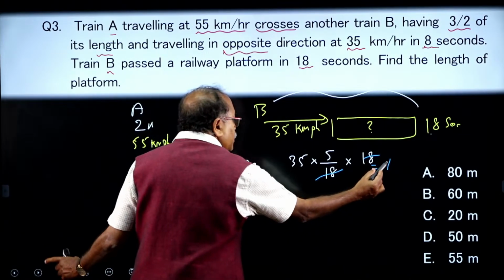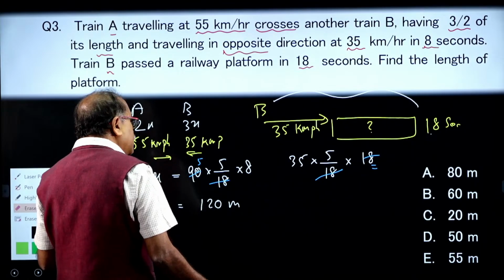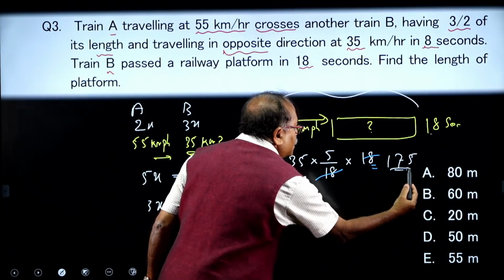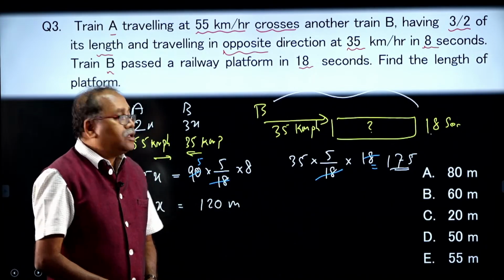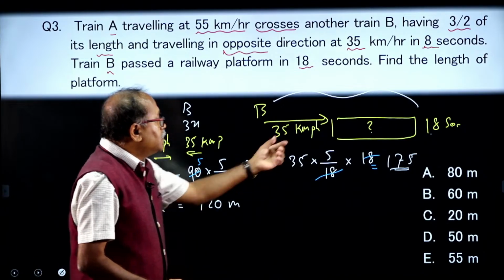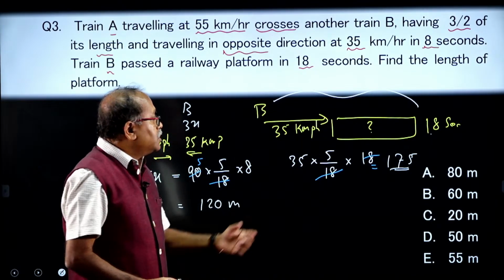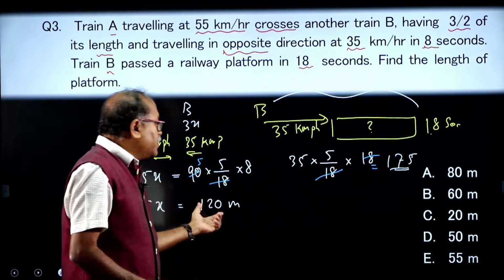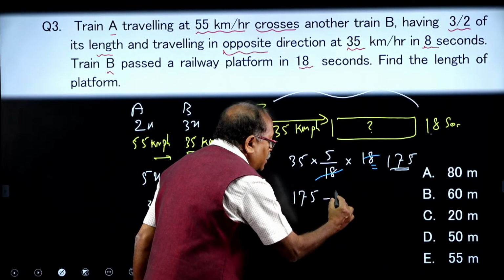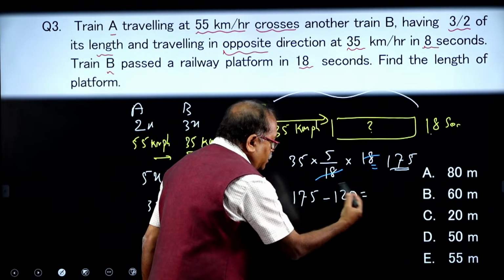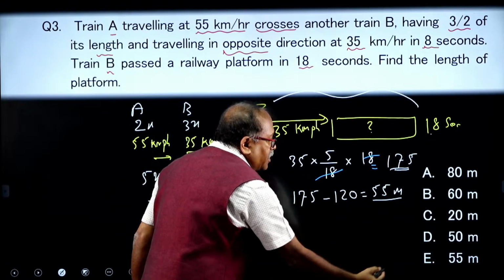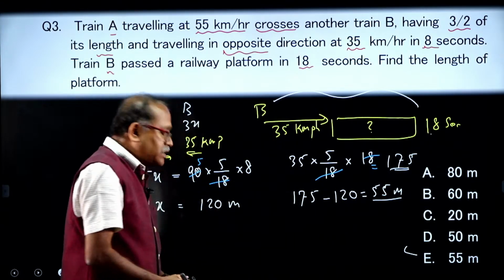So, what I am getting over here is 175, which is the total length. I know the length of B is 120. Then what is the length of the platform? So, the length of the platform will be 175 minus 120, and that gives us 55. So, the length of the platform is 55 meters. Your option choice is E.